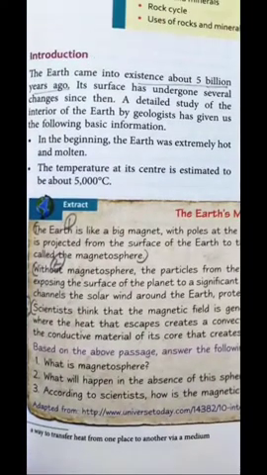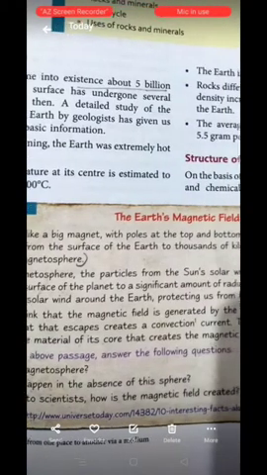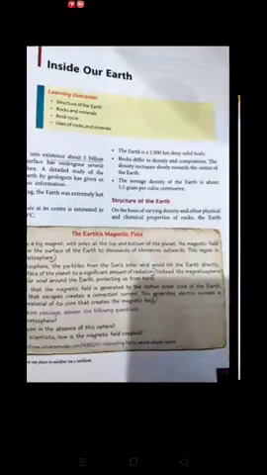Similarly, the extract is given there. You just have to take a reading of that extract, and after completing your reading, you have to read the following questions and solve them. What is magnetosphere? The earth is like a big magnet which pulls at the top and the bottom of the planet. The magnetic field is projected from the surface of the earth to thousands of kilometers onwards. This region is called magnetosphere.